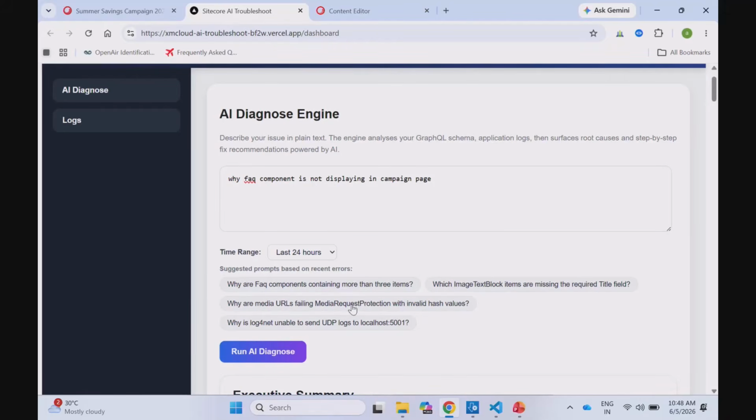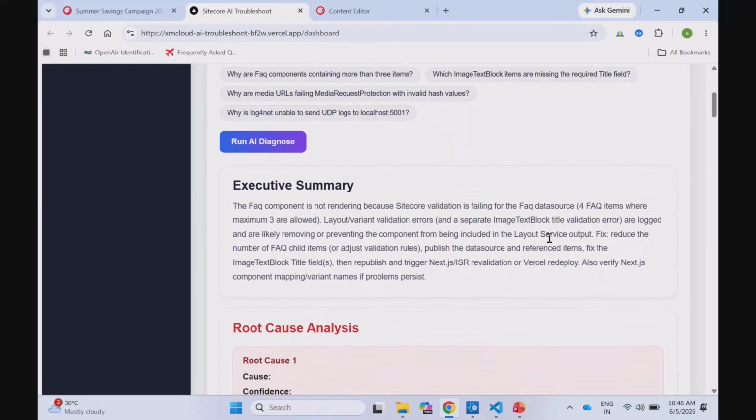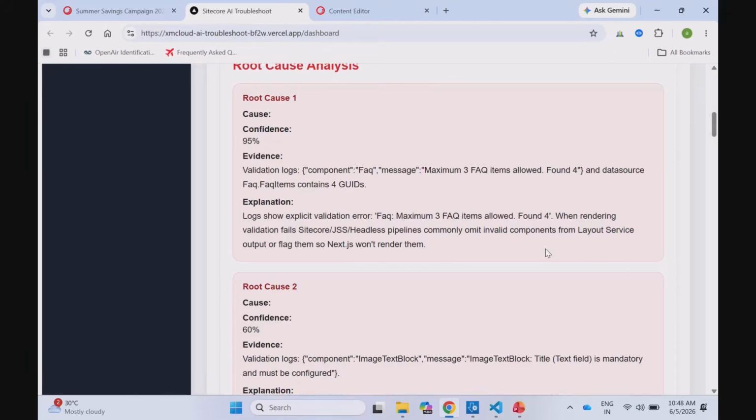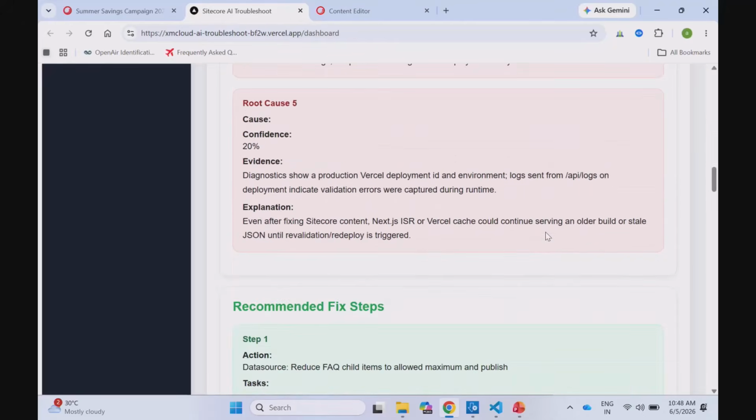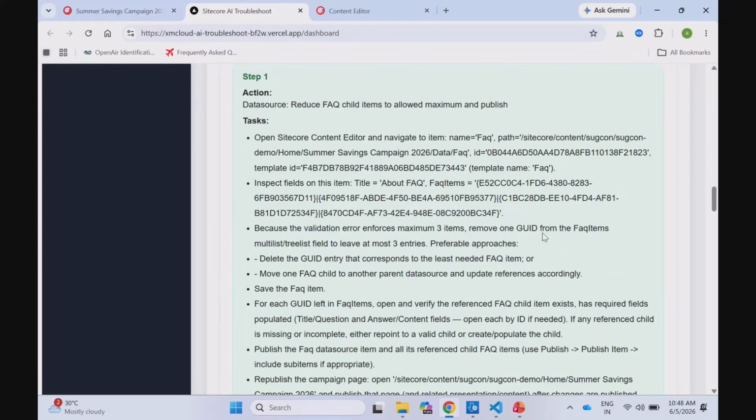So yeah, once analysis is done, you will see some summary below it. It says that the FAQ component has a validation of providing 4 items, but right now in Sitecore there are 3 items configured, and it gives these details. When we see the recommended fix steps, it provides the complete path of the FAQ page item under the campaign page. So it creates the complete, step-by-step task for us.